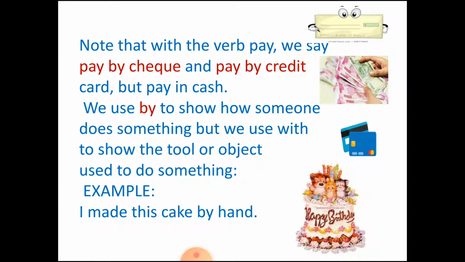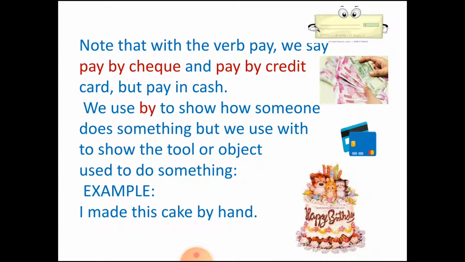So whenever we use by as a preposition, then it shows how someone does something. But when we use with, then we are talking about the tool or object. So whenever an object is present, then we use with.